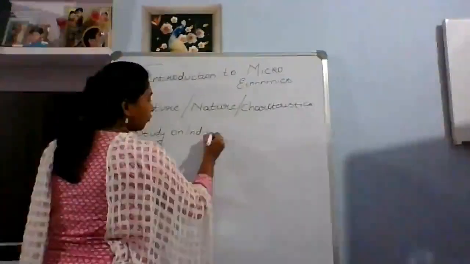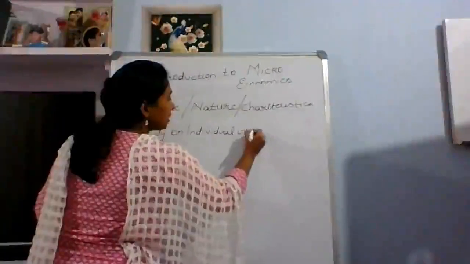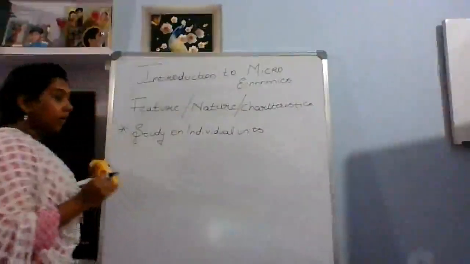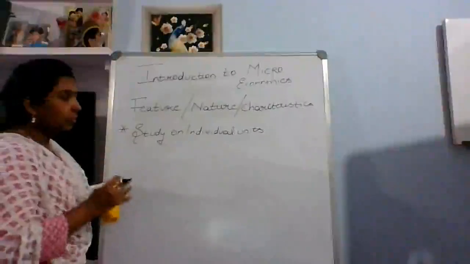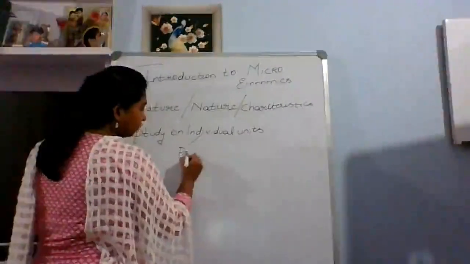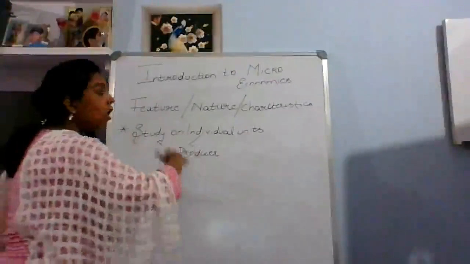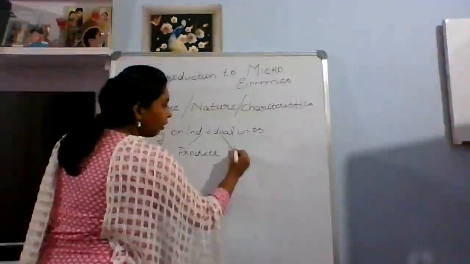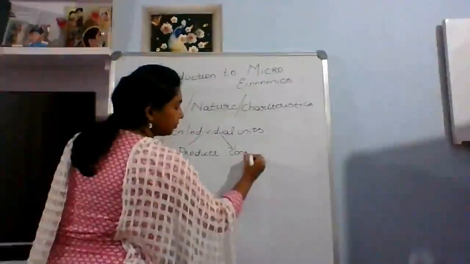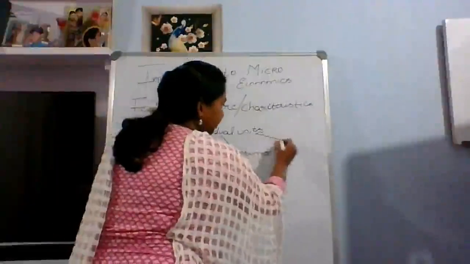As we have already discussed, what is individual units? It's nothing but studying a particular or specified unit of the economy. It can be a producer alone that we are going to study, or only a consumer, or only saving.